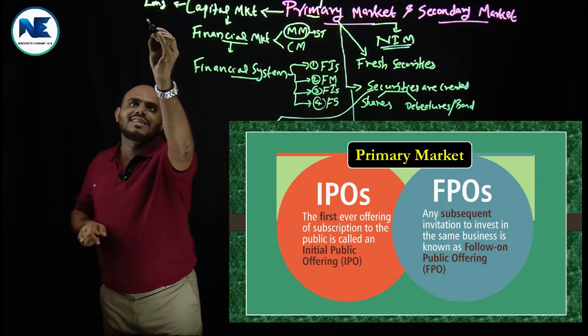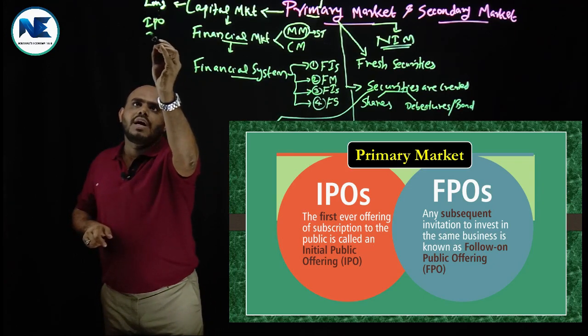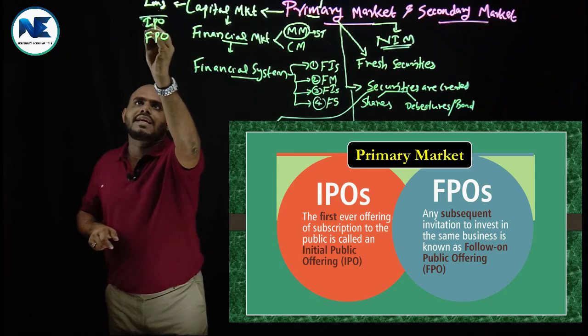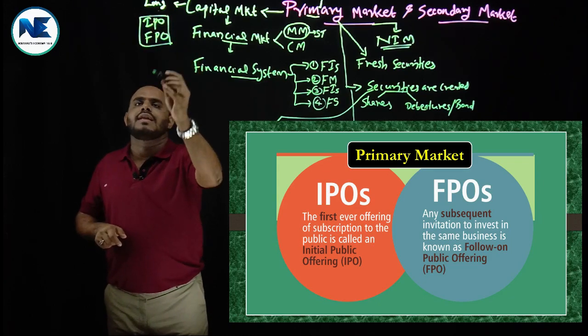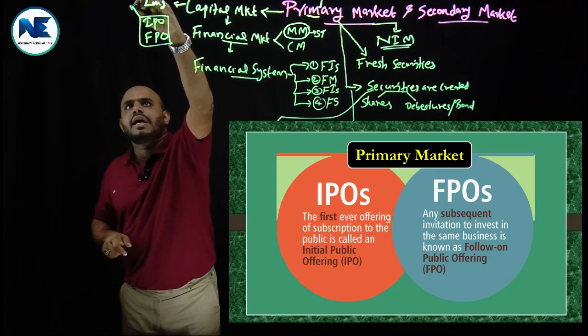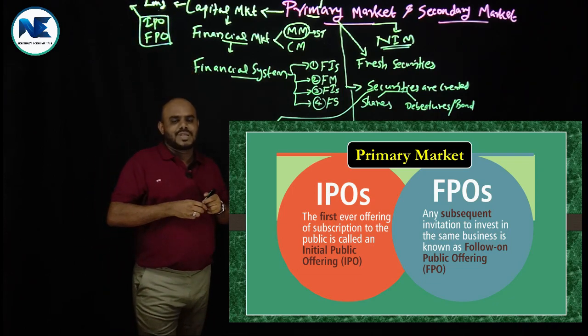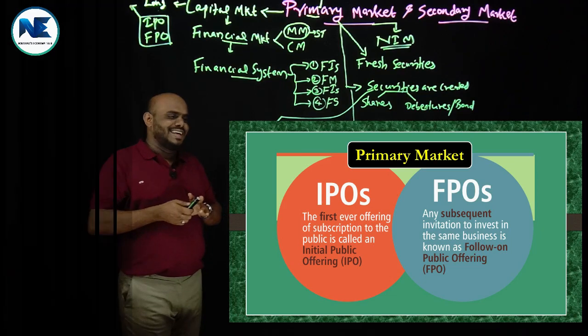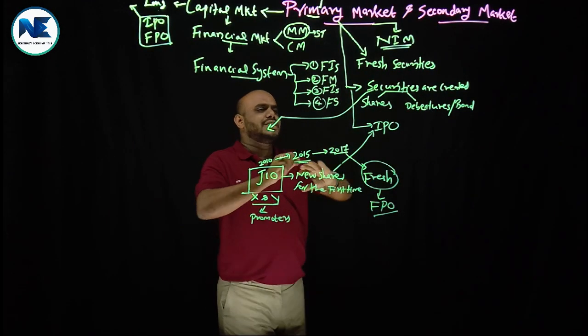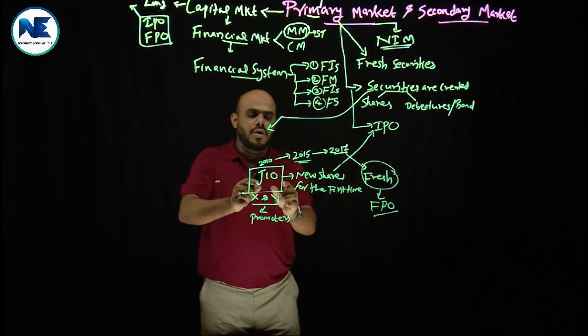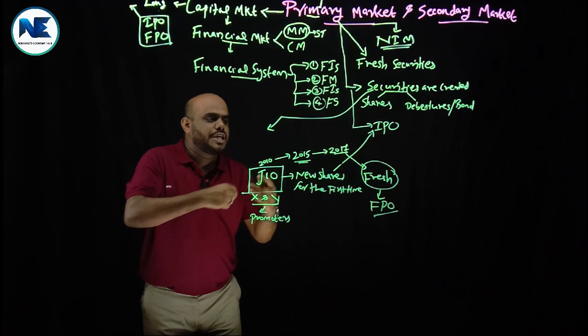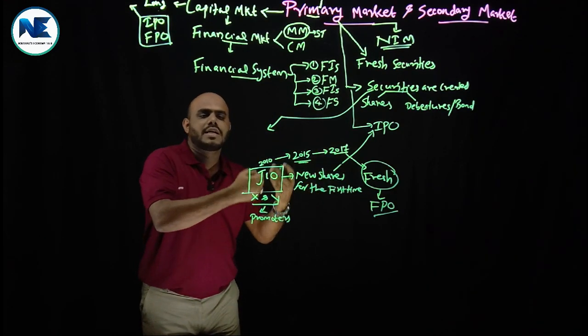Then another suggestion is that IPO and FPO come under the primary market, and we have uploaded a video on that to my YouTube channel. Please watch it. Okay, please follow my suggestion. Right. Then another thing is that this is about the primary market. Here, the company is actually issuing shares or debentures.